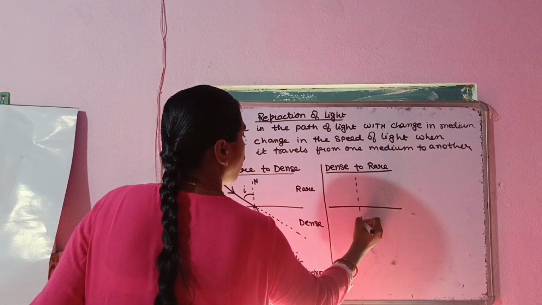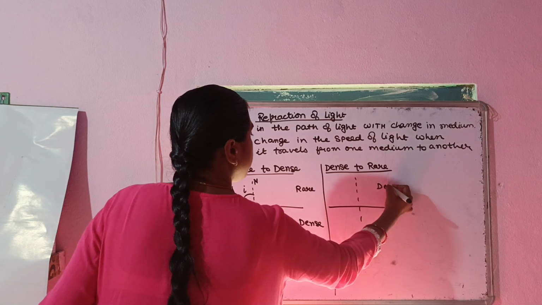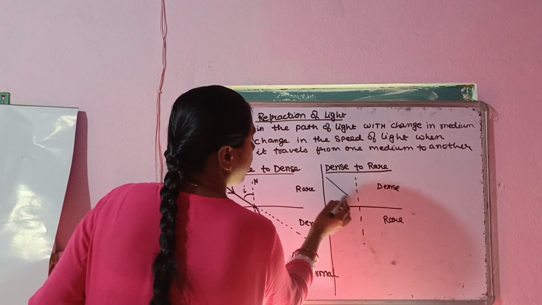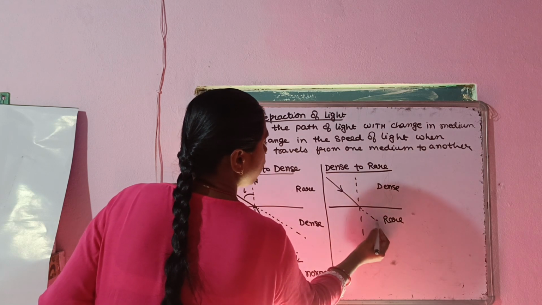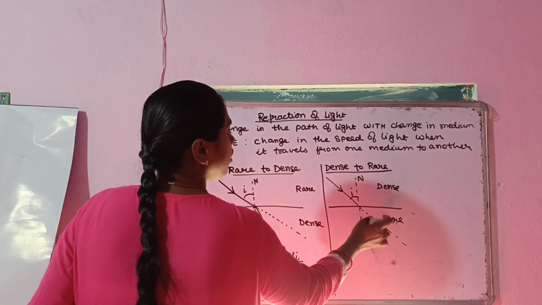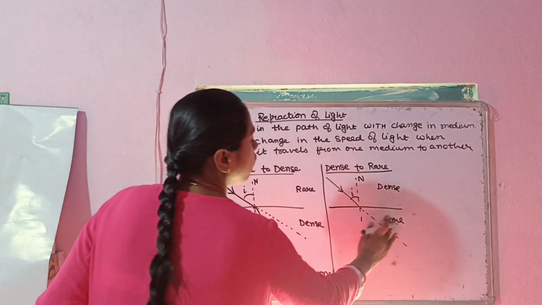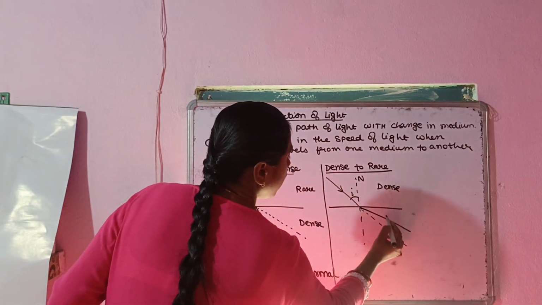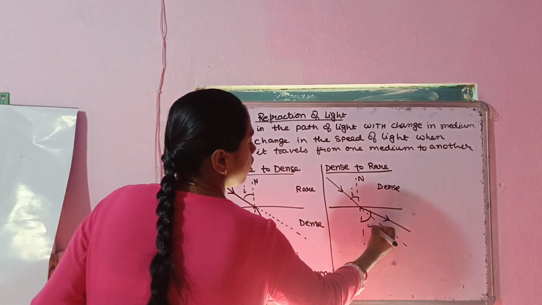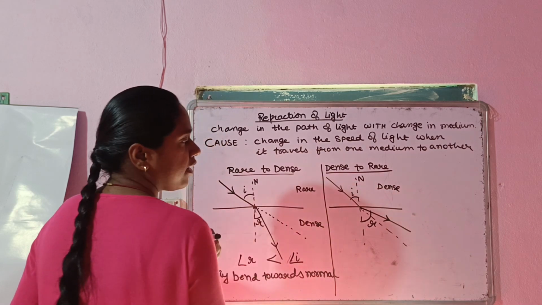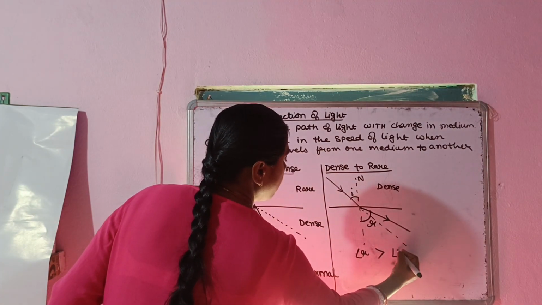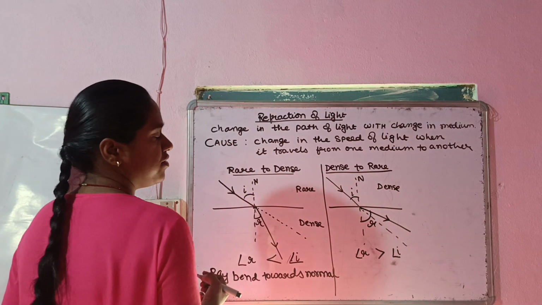See, this is your normal, this is your dense medium now, and this is your rare medium. And if the ray of light is going like this, it should have traveled along this path, but due to the change in the medium, now the ray of light will bend away from the normal and go like this. Okay, so the angle of refraction is this one, which is greater as compared to the angle of incidence.